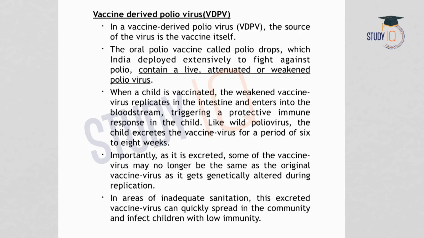Now, let us understand what is VDPV, which was recently in the news. It is vaccine-derived polio virus. So what is meant by vaccine-derived polio virus? Here, the source of the virus is the vaccine itself. As we discussed in the current affair, India provides OPV, or the oral polio vaccine. Oral polio vaccine means polio drops are given to the child, and the OPV contains a live polio virus. So the source of the virus is the vaccine itself.